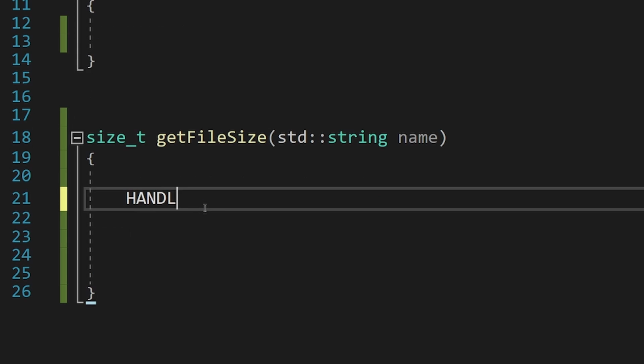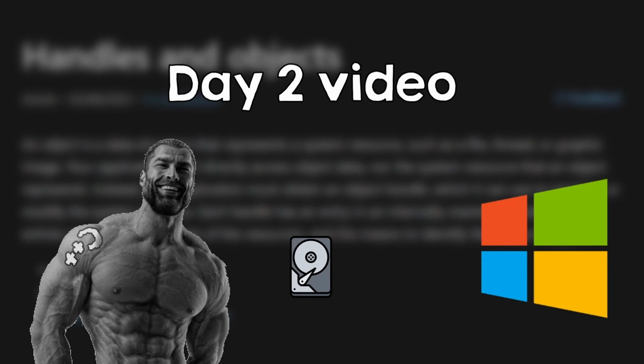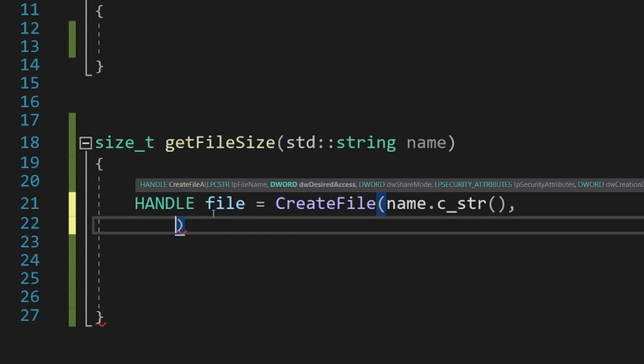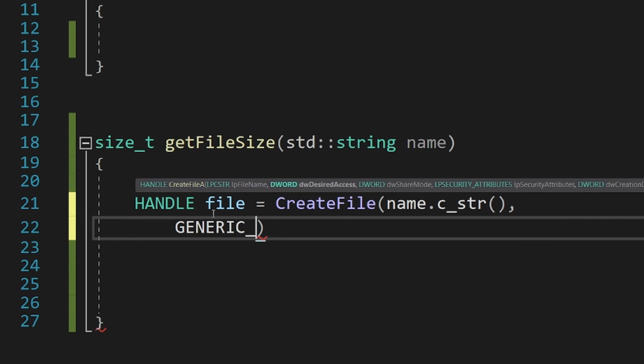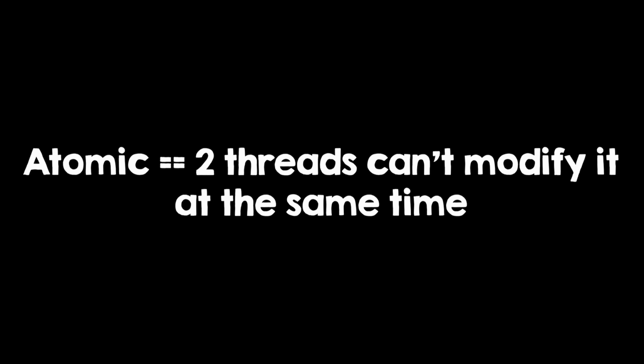Get file size. First we need to get a file handle. If you remember from day 2, a handle is just a Windows object and it refers to a file in this case, but it can refer to other things like a console buffer. First we specify the file name, then we specify that we want to read from the file. Then we get to this weird parameter called share mode. You see, file operations are atomic.